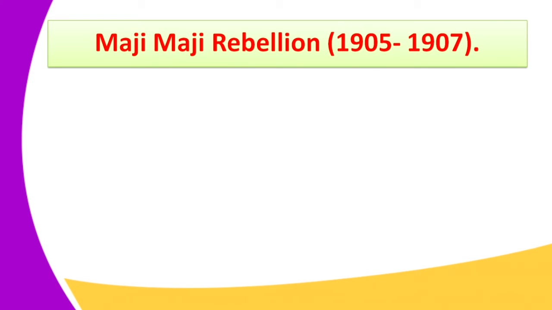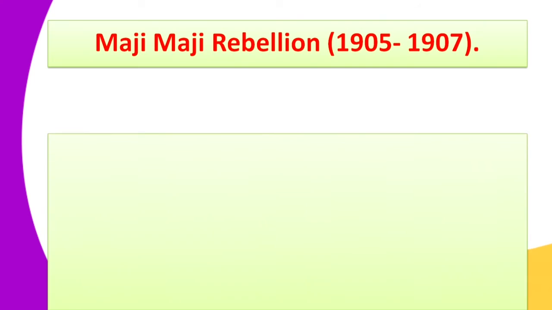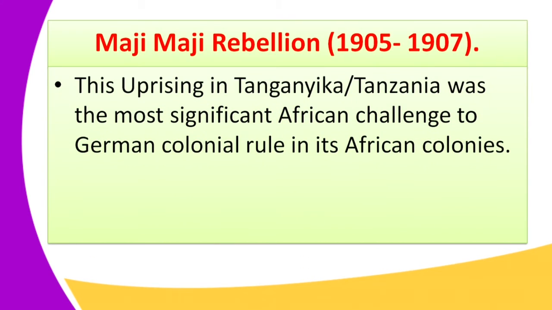We look at a good example of the centralized community, who were enjoying an immense unity. We have a good example in the Tanganyika resistance, and this resistance is known as the Maji Maji rebellion. The Maji Maji rebellion started in the year 1905 to the year 1907. This was 2 years of an active resistance. This uprising was in Tanganyika.